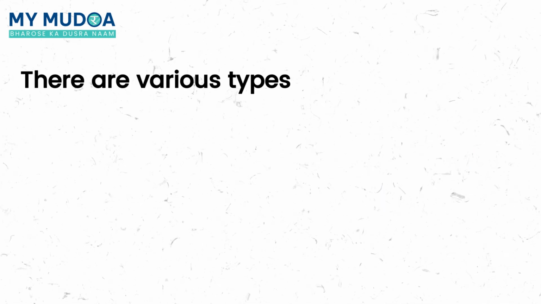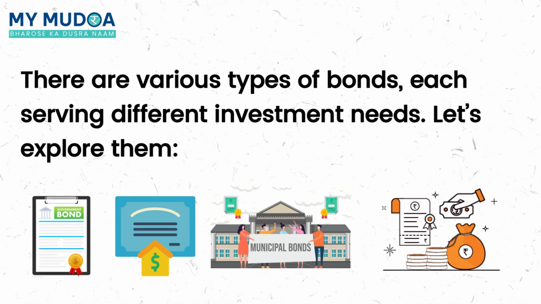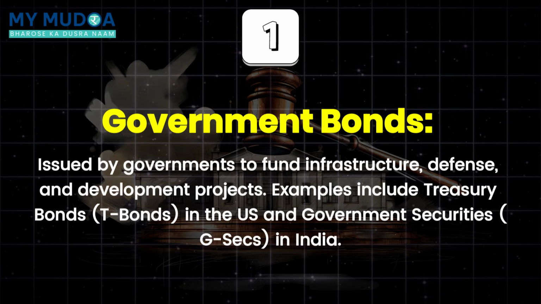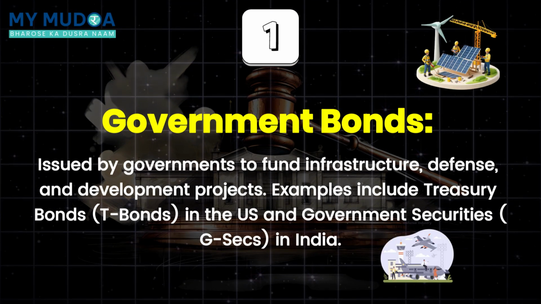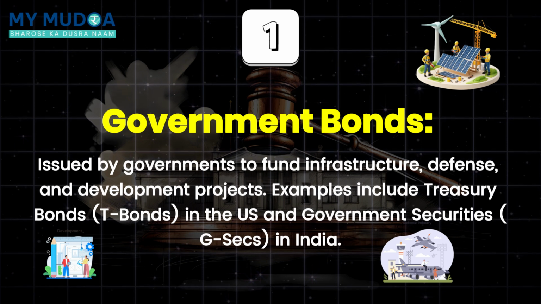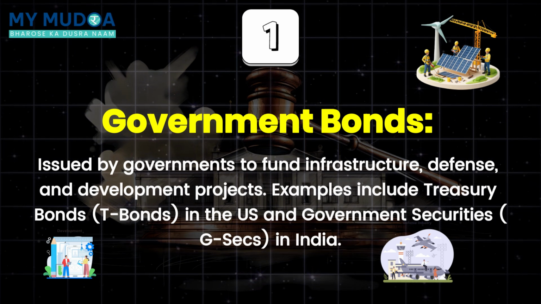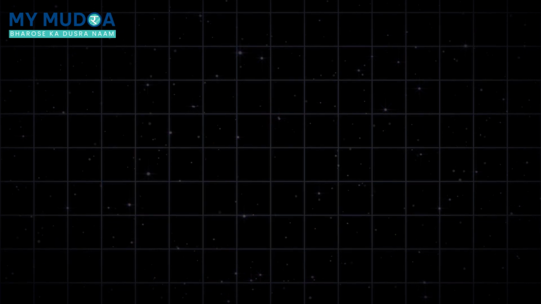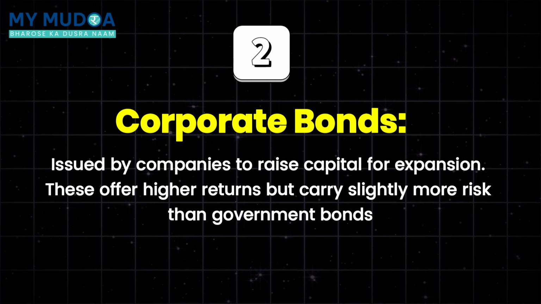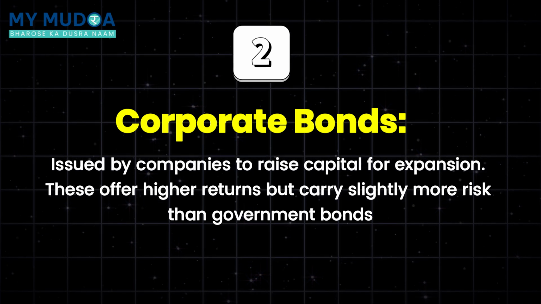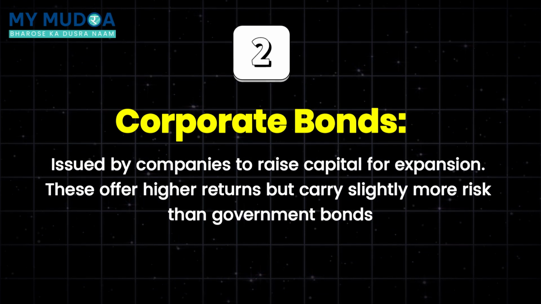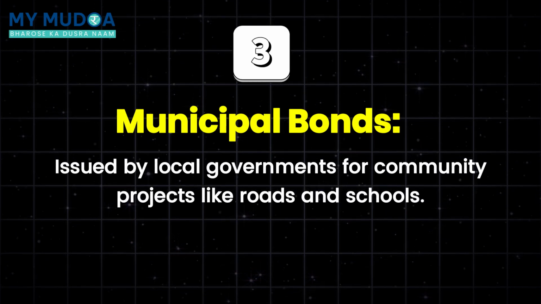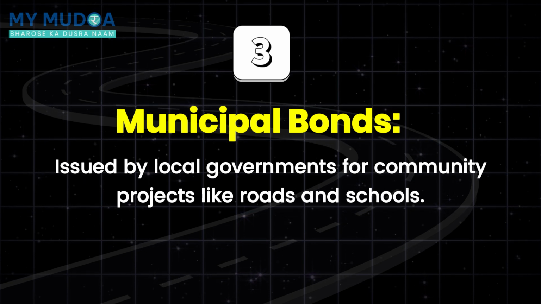Types of bonds. There are various types of bonds, each serving different investment needs. So let's explore them. Government bonds, issued by governments to fund infrastructure, defense, and development projects. Examples include treasury bonds, that is T-bonds in the US, and government securities, G-SECs, in India. Corporate bonds, issued by companies to raise capital for expansion. These offer higher returns but carry slightly more risk than government bonds. Municipal bonds, issued by local governments for community projects like roads and schools.